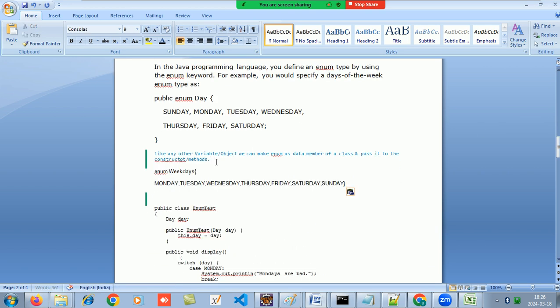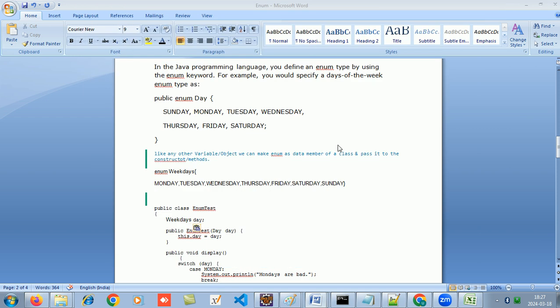If I have an enum called weekdays, I can have a reference of this enum inside a class. But now the restriction will be this day value can only have values from this range, not outside this range.